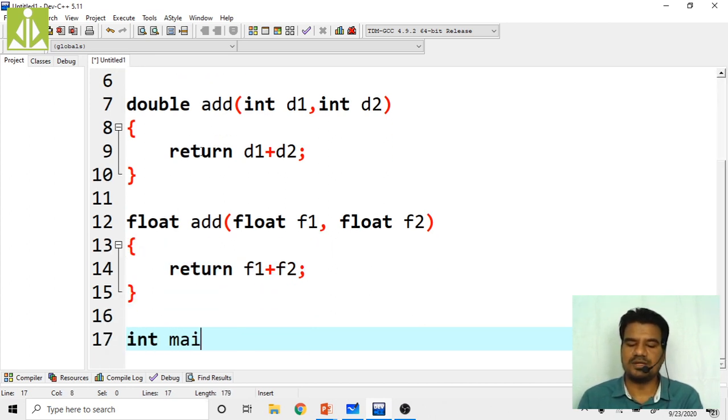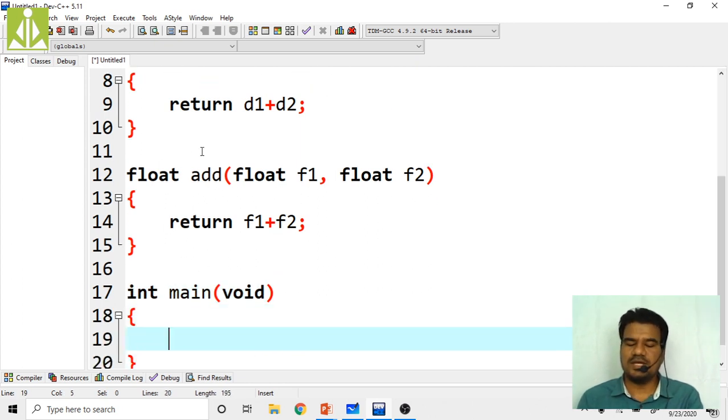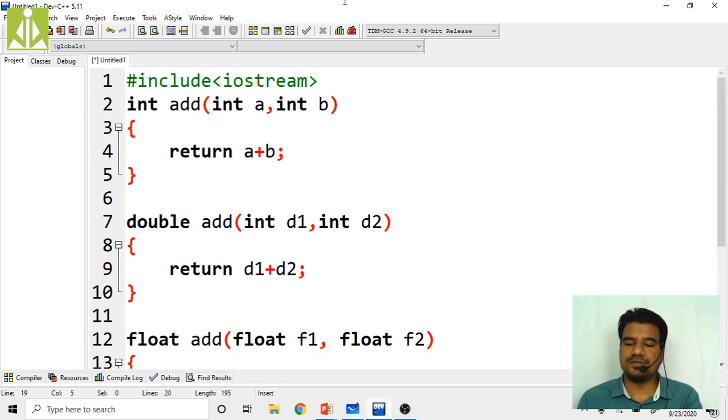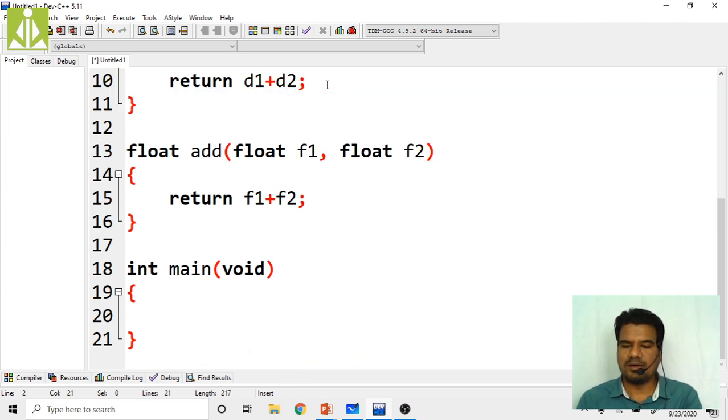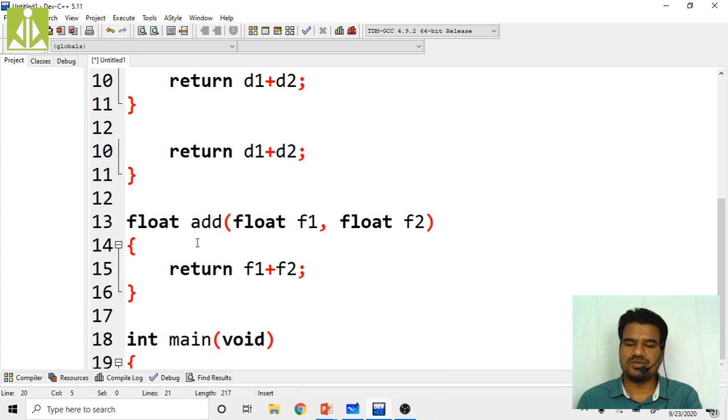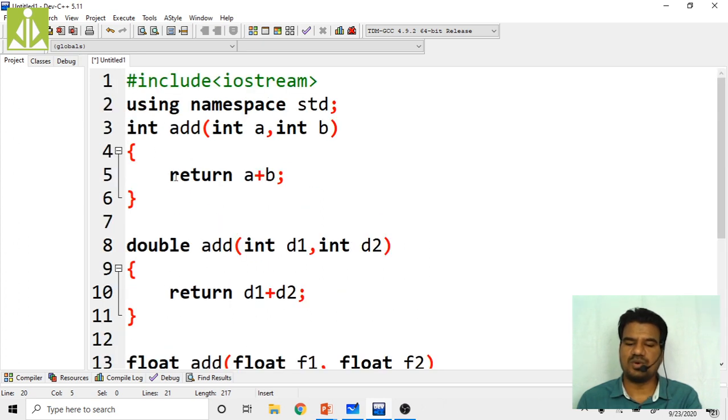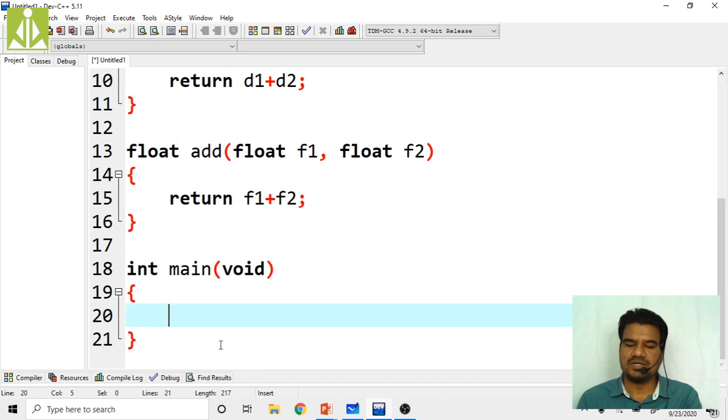Now I'm writing my int main(void), my main function. I forgot the namespace inclusion, using namespace std. Okay. If you want to add two integers, you have to call this function.